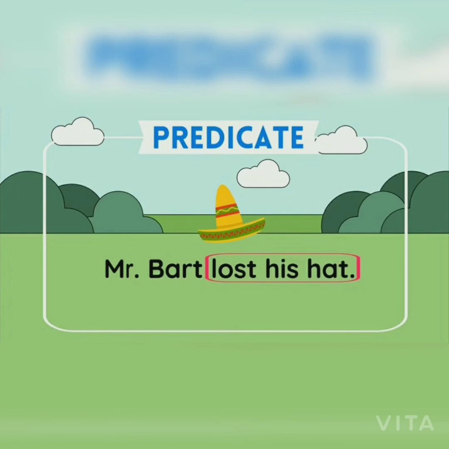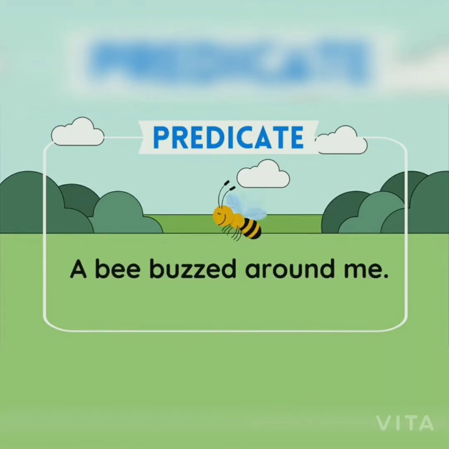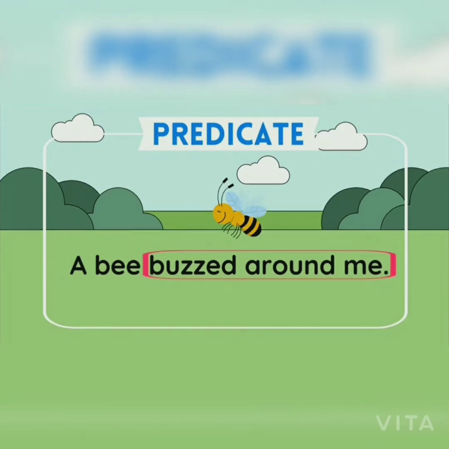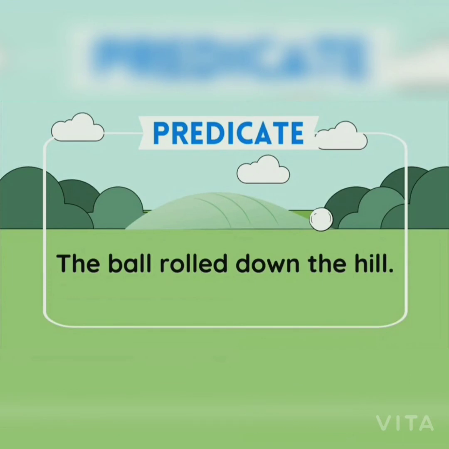Let's look at another example. A bee buzzed around me. Can you guess what's the predicate in this sentence? Buzzed around me is the predicate because this part of the sentence tells us what the subject, that is the bee, did.